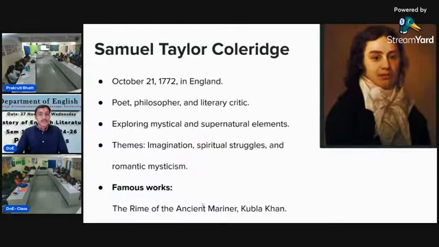Samuel Taylor Coleridge. He was also a famous first generation romantic poet. He was born on 21st October 1772 in England. He was a poet, philosopher, and literary critic, and he explored mystical and supernatural elements in his work. He used themes like imagination, spiritual struggle, and romantic mysticism. His famous works are The Rime of the Ancient Mariner and Kubla Khan. In both works we find supernatural elements.